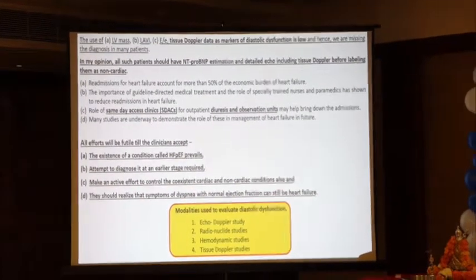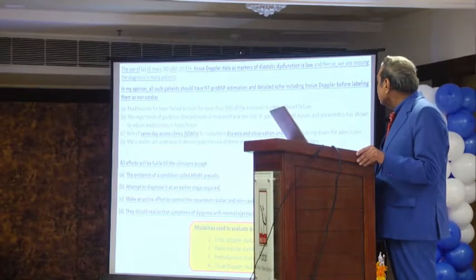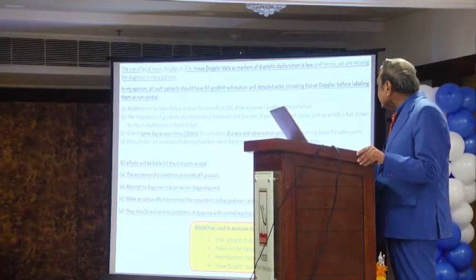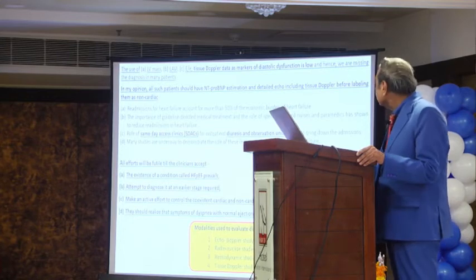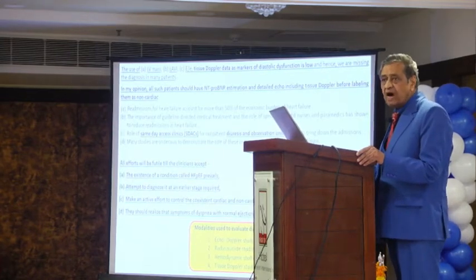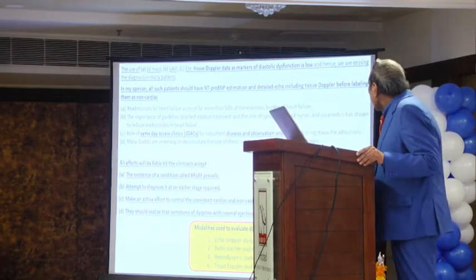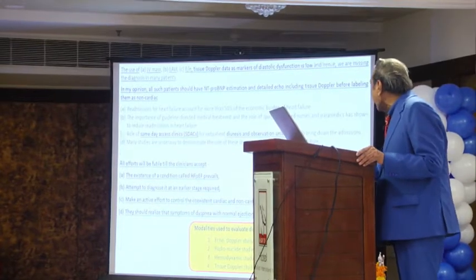Now listen carefully. All efforts will be futile till the clinicians, meaning physicians, accept what? Number 1, the existence of a condition called preserved ejection fraction prevails in the world. Number 2, attempt to diagnose it at an earlier stage is required.